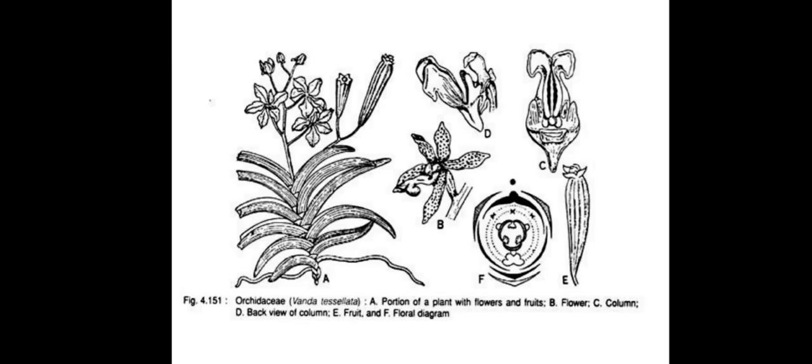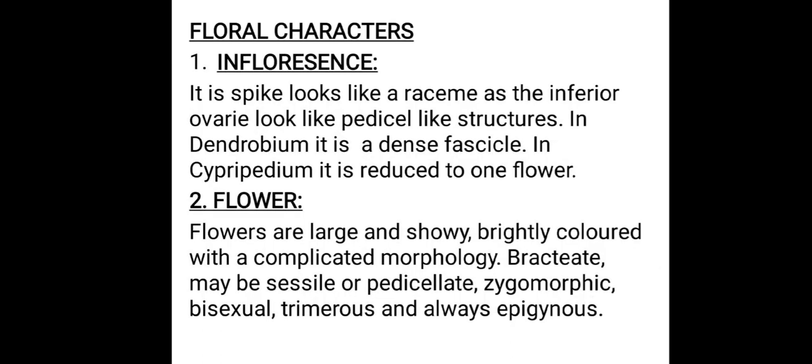Here you can see Vanda, twig with inflorescence, LS of flower, floral diagram, etc. Floral morphology, if you observe, begins with inflorescence characters. Then we will discuss the flower general description, next the flower detailed description, etc. So first we will see the inflorescence of Orchidaceae family members. Here there is a great variation in the inflorescence of the Orchidaceae family.